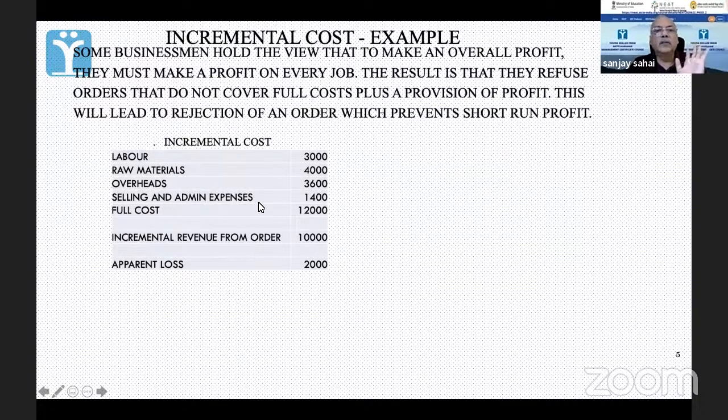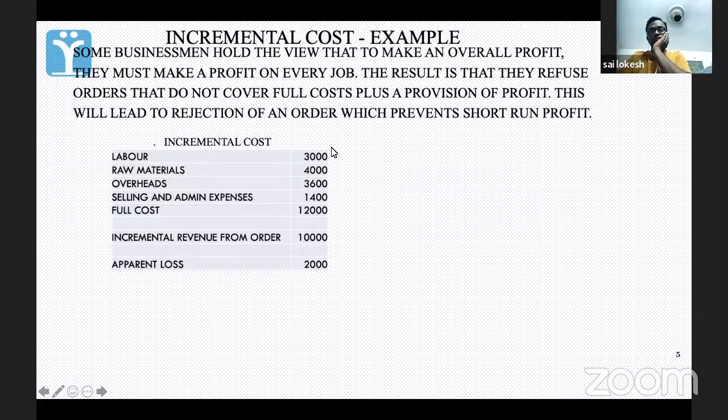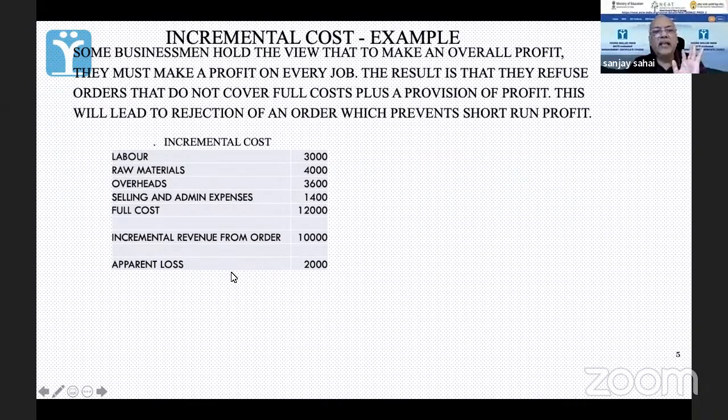You get an order and to make that, labor is 3,000, raw materials 4,000, overheads 3,600, selling and administrative expenses 1,400, full cost is 12,000. You get an order for 10,000 rupees. You do your costing this way. So you will say that I'll end up with a loss. By this calculation, you are getting a loss.